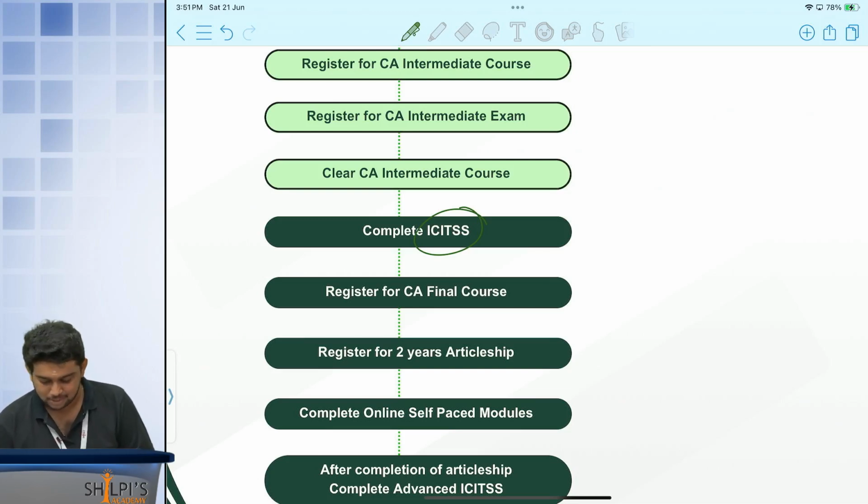What are the self-paced online modules? It is nothing but 4 sets developed by the Institute. All these 4 sets have to be cleared. What are these 4 sets? Where can we learn this? All this is again provided in a separate portal developed by ICAI.